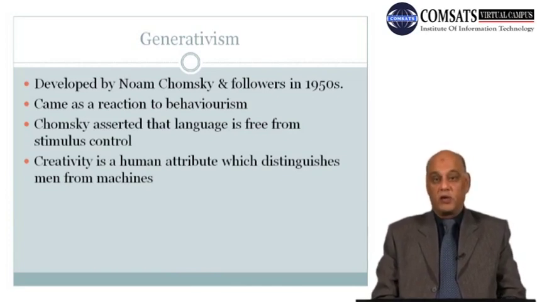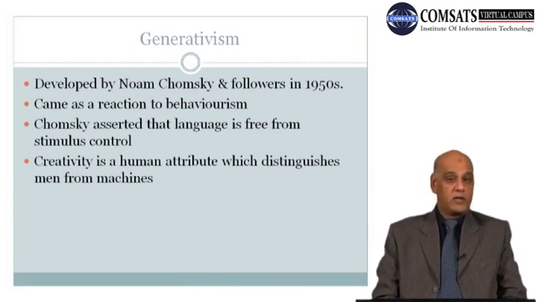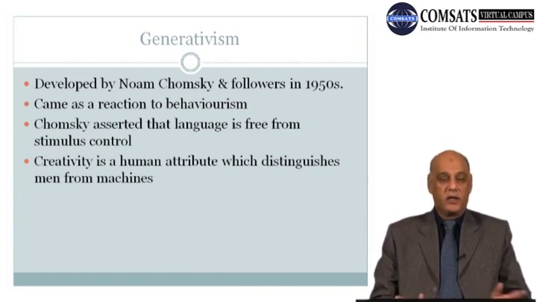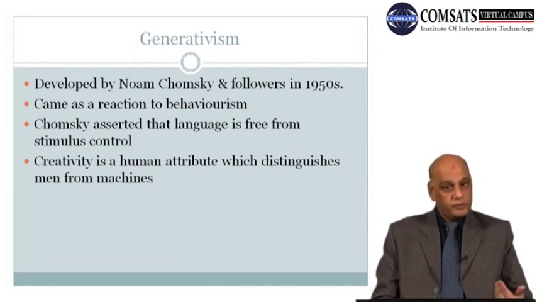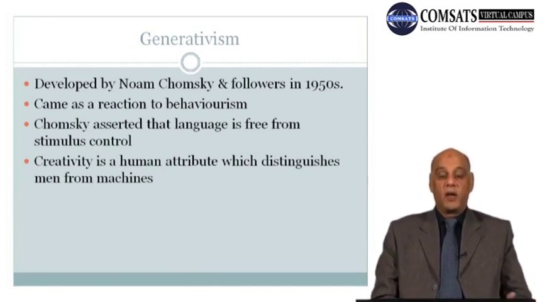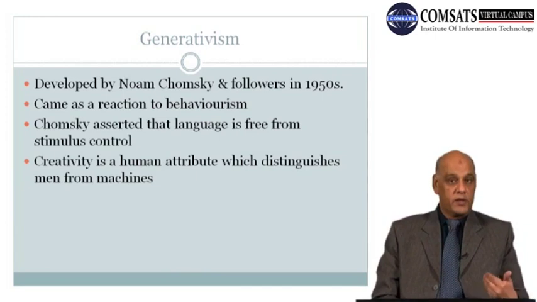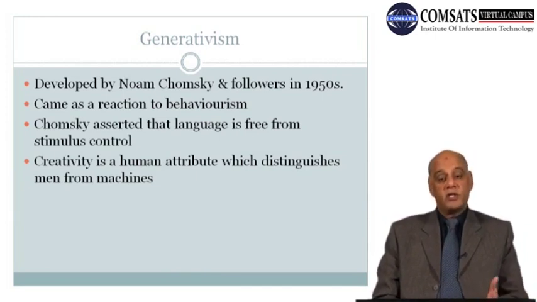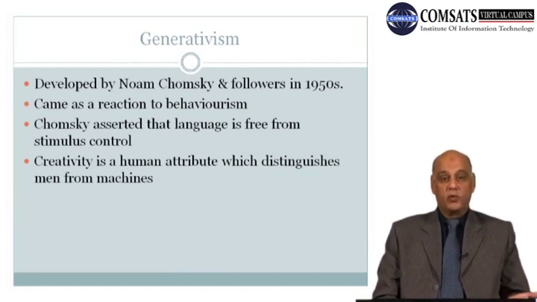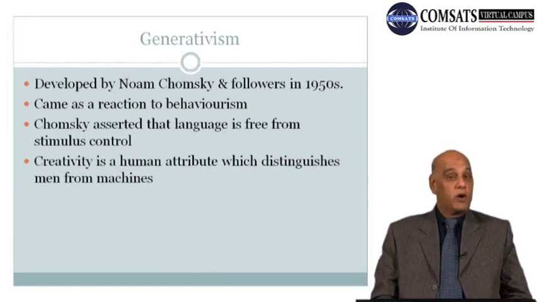We talked about competence and performance in one of our last lectures, and we saw that competence is the ability, the rules in the mind, and performance is what the person performs, what language the person utters. So we're going to talk about these two again a little today. We'll be giving reference to these two when we talk in detail about generativism.